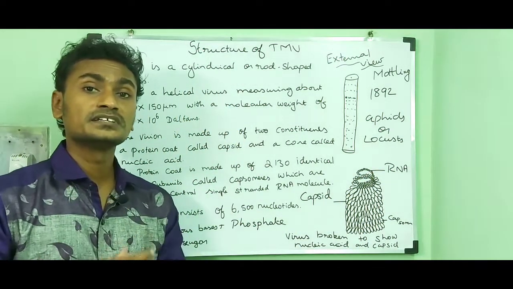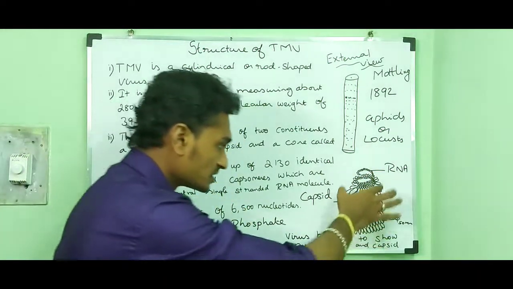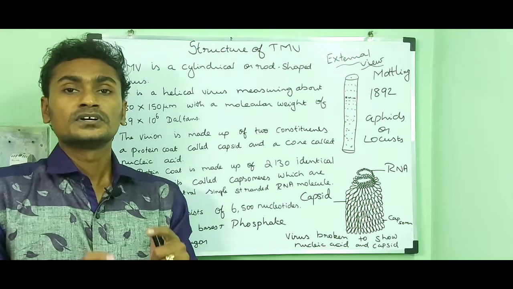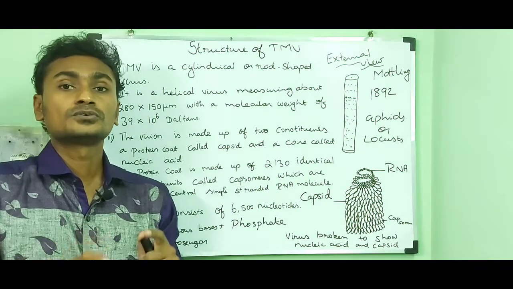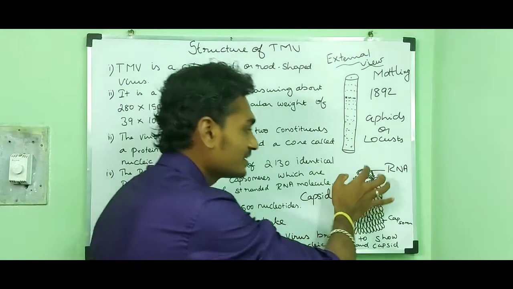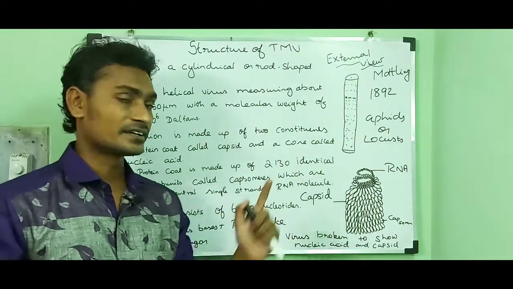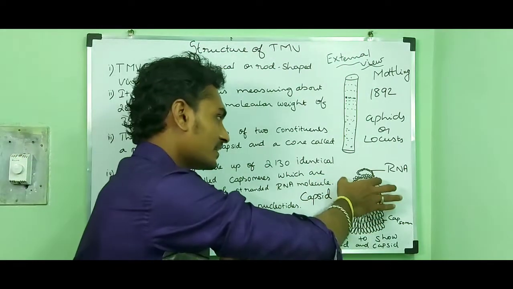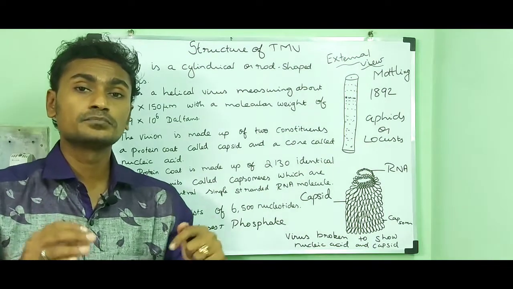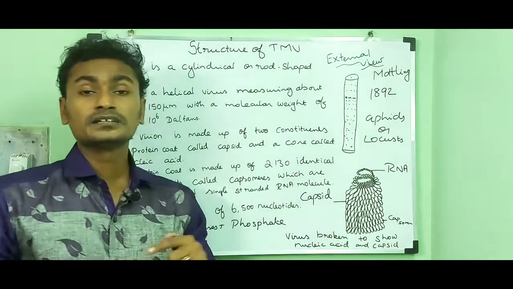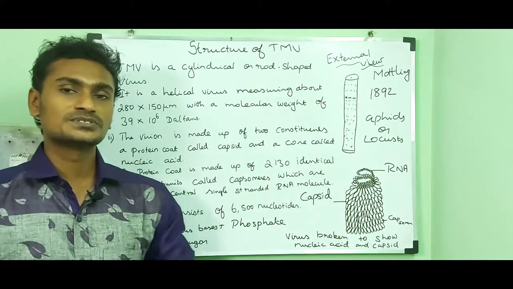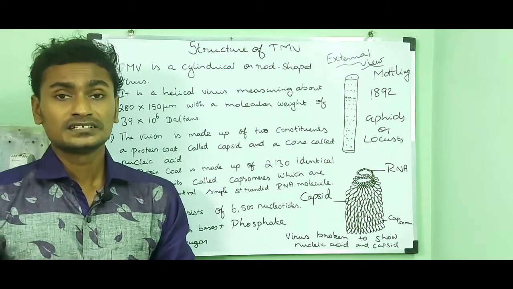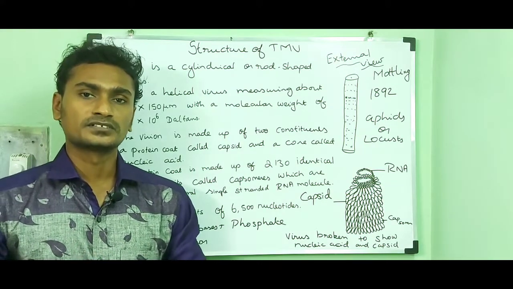This RNA molecule, the genetic material, is very important to produce the protein coat, and it is infectious in nature. If this virus wants to infect a plant, it must contain this RNA to multiply. If the virus wants to multiply, it needs that RNA. So that's all about the structure of the TMV virus. Let us discuss the structure of the T4 bacteriophage.